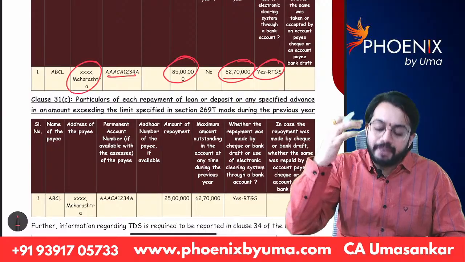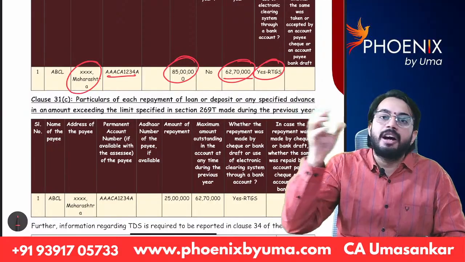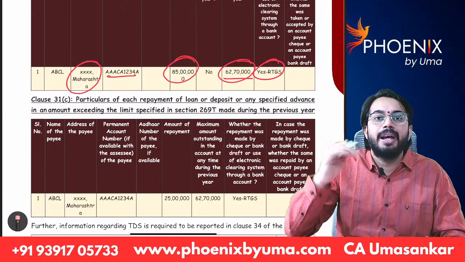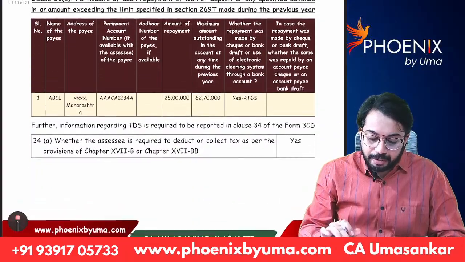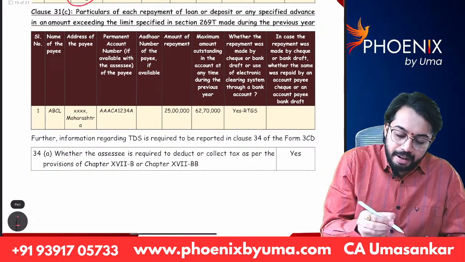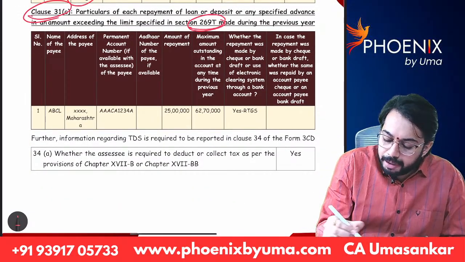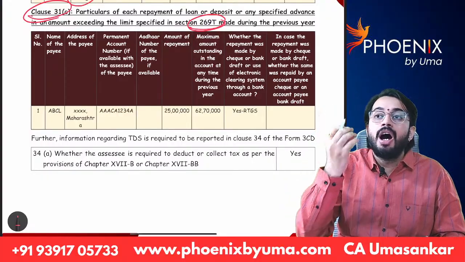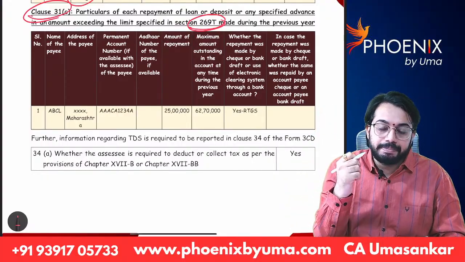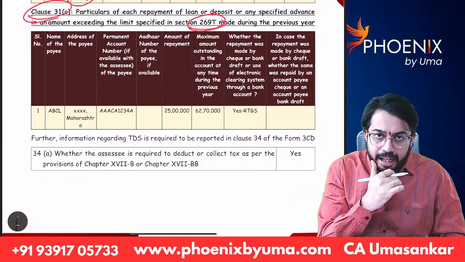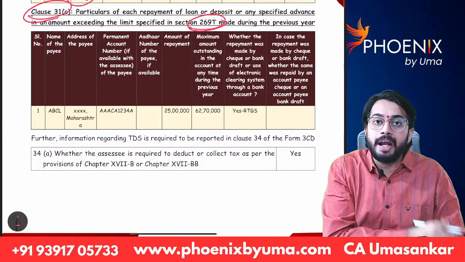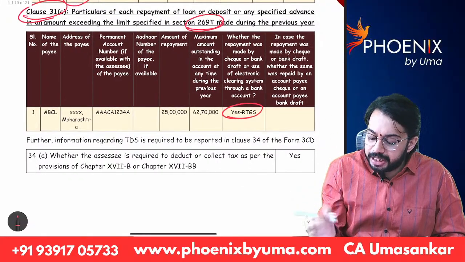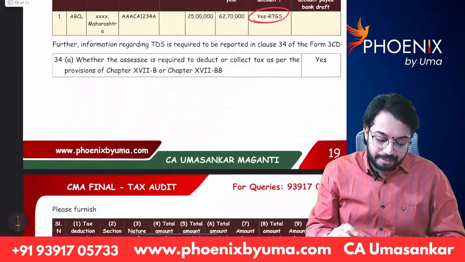It is taken by way of RTGS. In that way, line by line, you can write the information. And whenever loan is repaid, you need to write information of 269T. How much loan is repaid, to whom loan is repaid, PAN number of payee, and how loan is repaid, cash or bank. That information is required to be given. Okay.